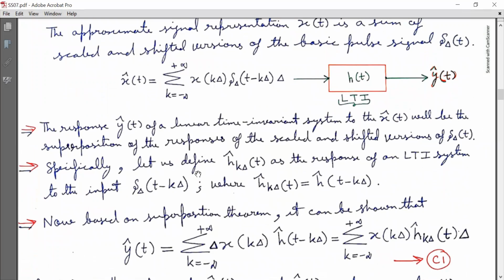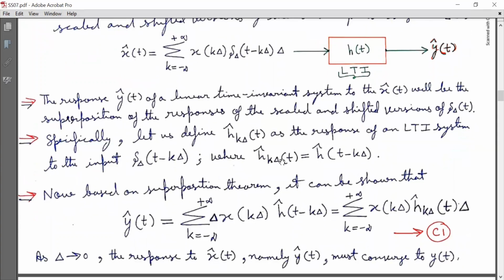Specifically, let us define h cap subscript k uppercase delta (t) as the response of an LTI system to the input delta with subscript uppercase delta (t minus k uppercase delta), where h cap subscript k uppercase delta (t) is equal to h cap(t minus k uppercase delta).